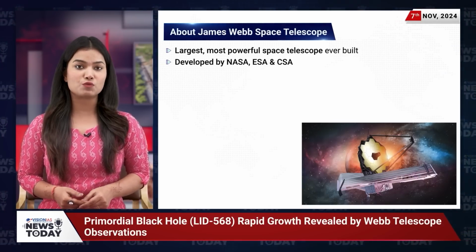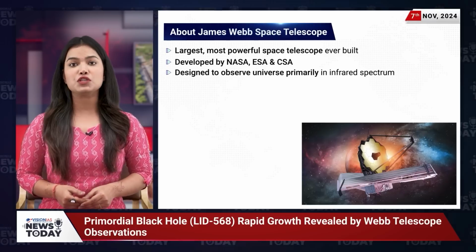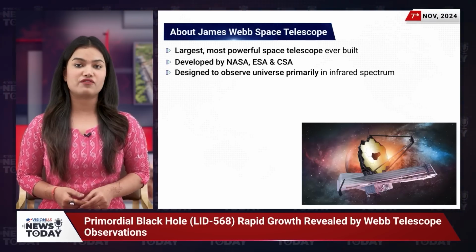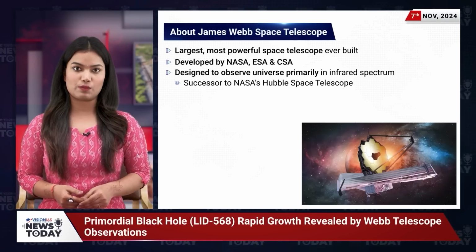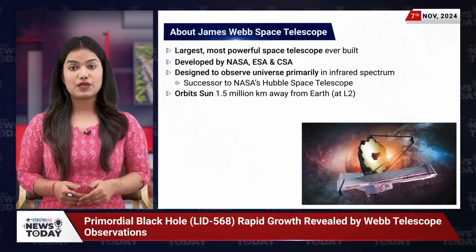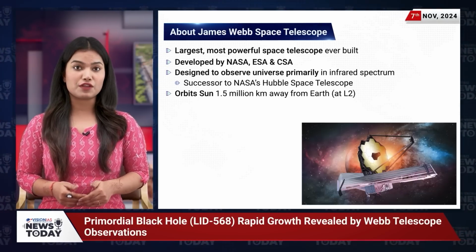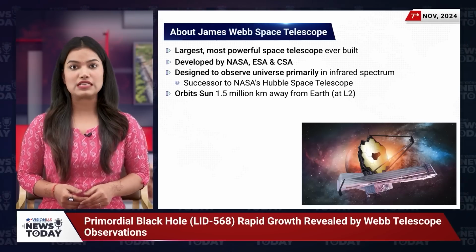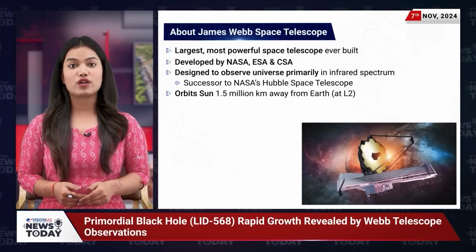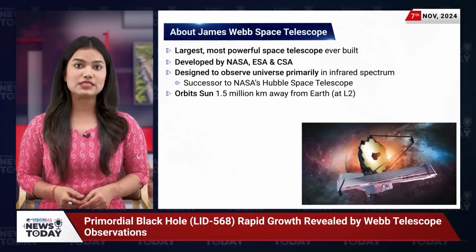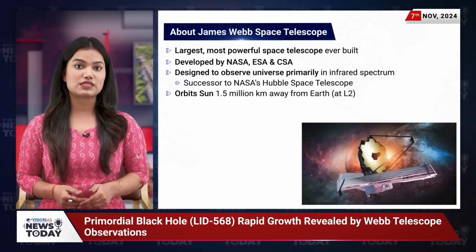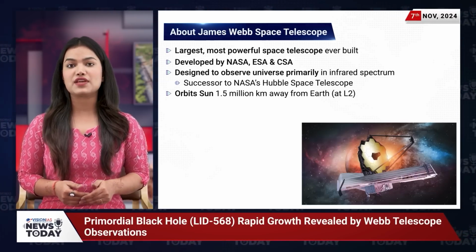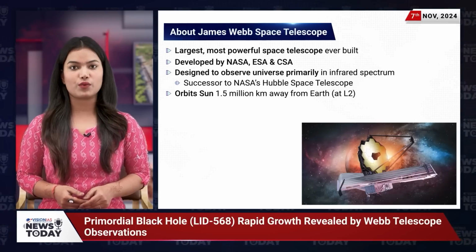This impressive instrument is designed to observe the universe primarily in infrared wavelengths, as the successor to NASA's Hubble Space Telescope. It orbits the Sun 1.5 million kilometers away from the Earth at what is called the second Lagrange point, or L2. So with advancements like the Webb telescope, we are uncovering the secrets of the cosmos and, who knows, rewriting the very laws of astrophysics along the way.